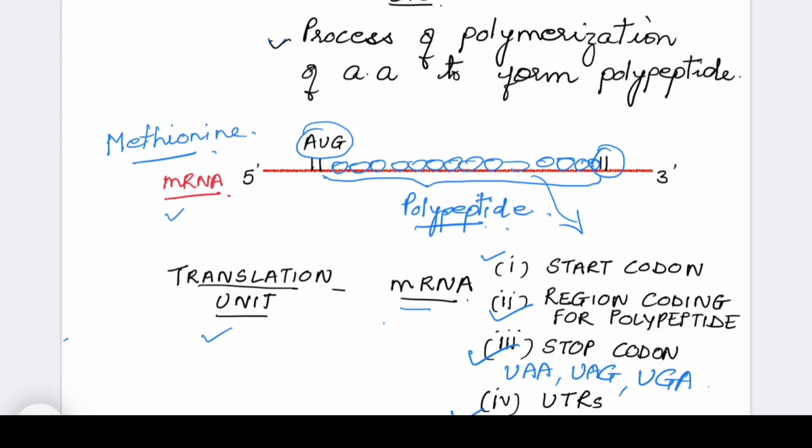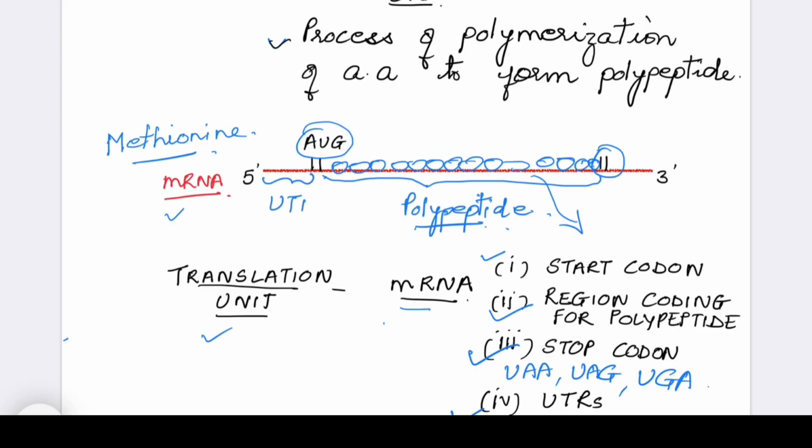Next is UTRs. UTRs are untranslated regions. Untranslated regions. These are present before the start codon, that is this area.